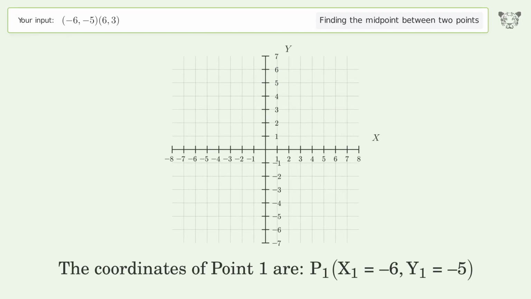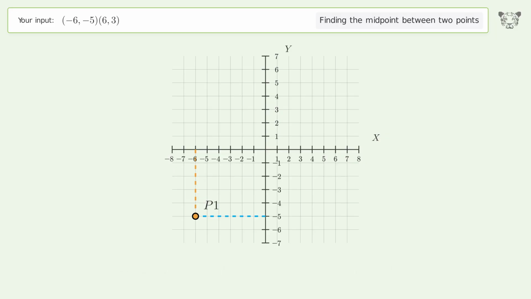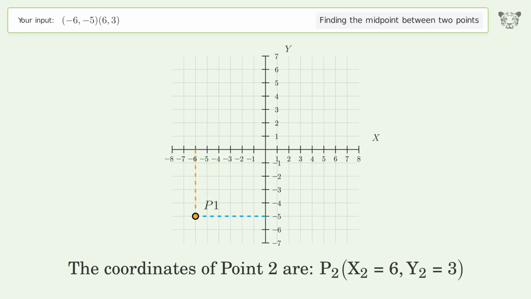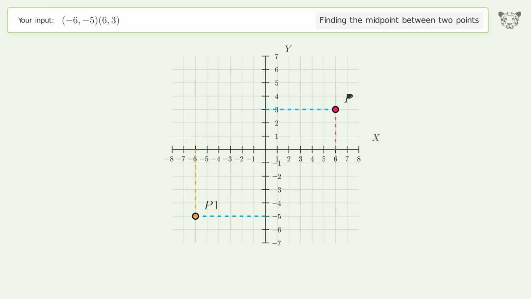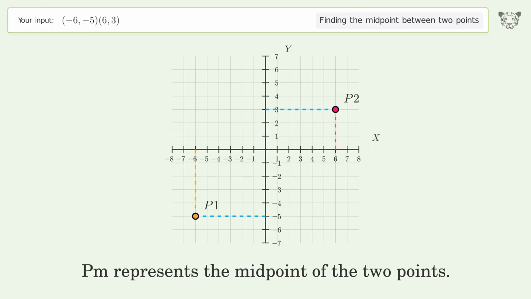The coordinates of point 1 are x1 equals -6, y1 equals -5. The coordinates of point 2 are x2 equals 6, y2 equals 3. PM represents the midpoint of the 2 points.